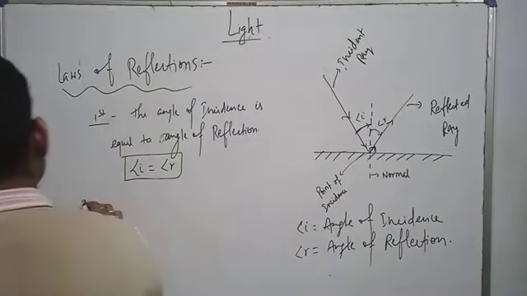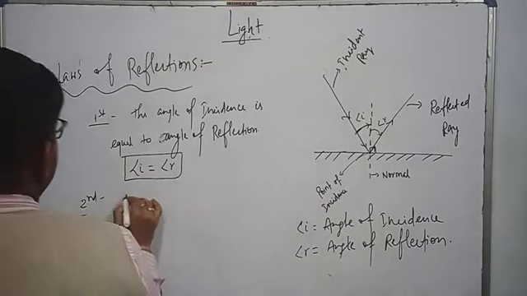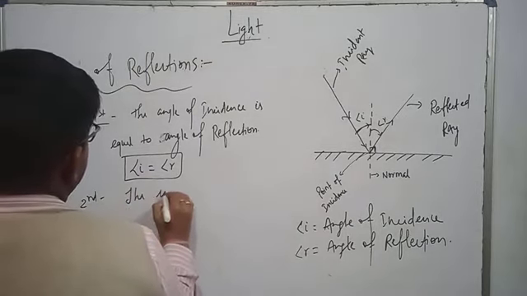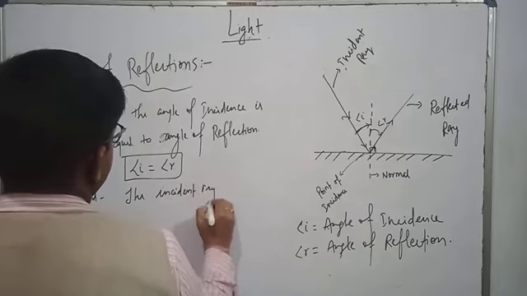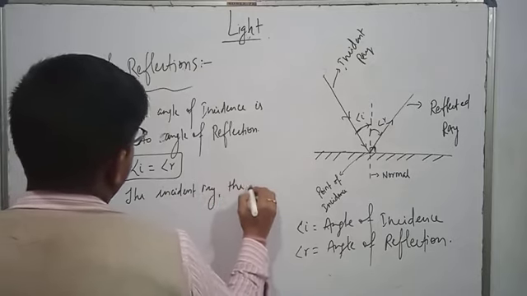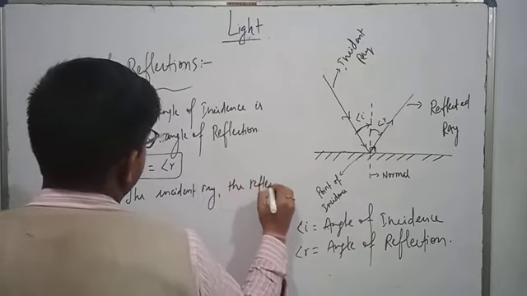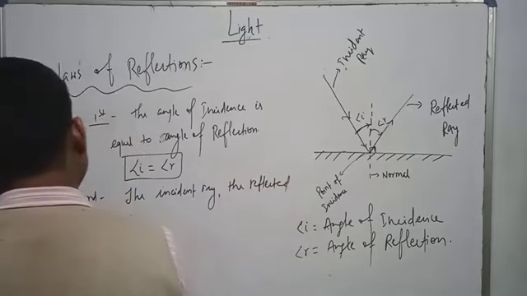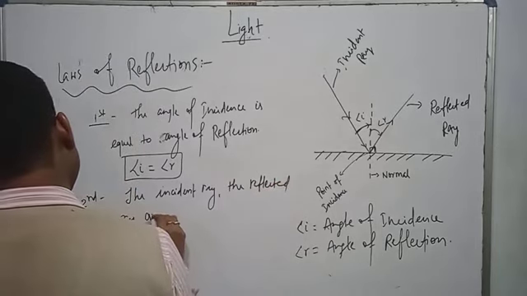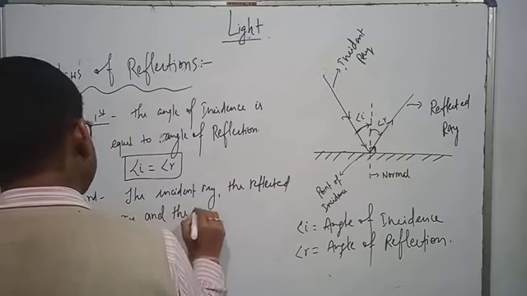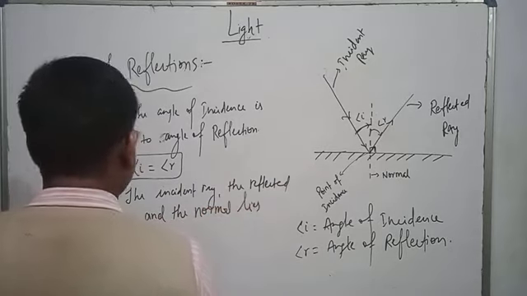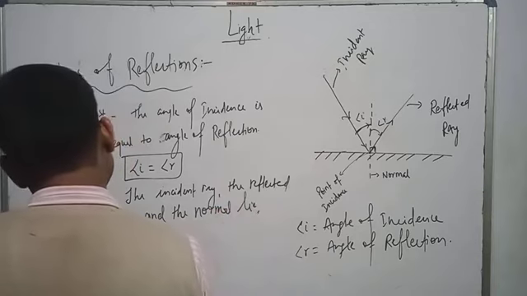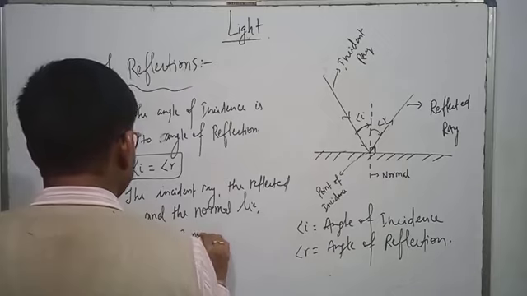The second law says the incident ray, the reflected ray, and the normal lie on the same plane.